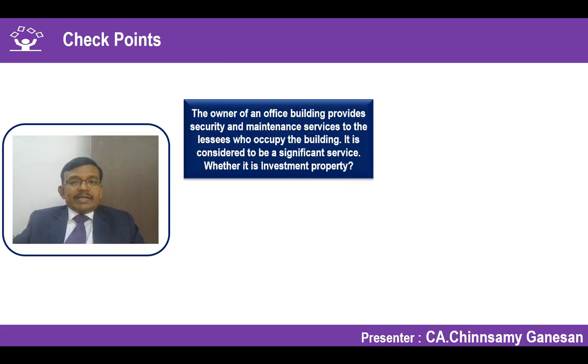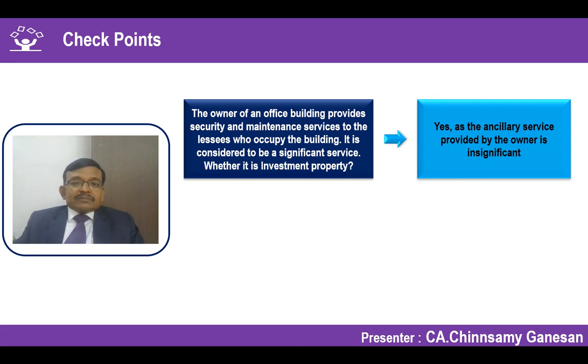Let's take one example to understand. The owner of an office building provides security and maintenance services to the lessee who occupies the building. Is it considered a significant service, and is it an investment property? The moment I provide these ancillary services, what I am doing is, I have built a property and I am telling you that I will also provide complete security and complete maintenance. You just come as a king, use the premises, and pay me a consolidated payment for the occupation as well as the service.